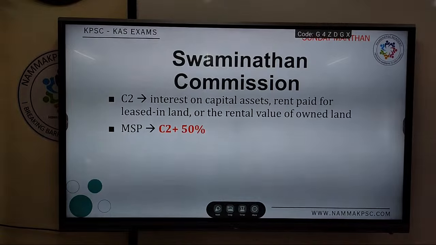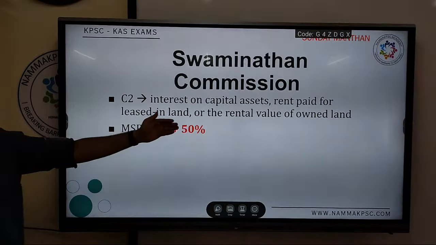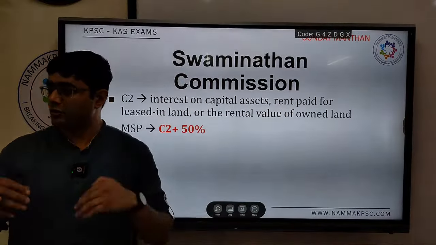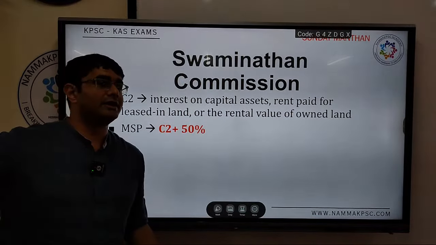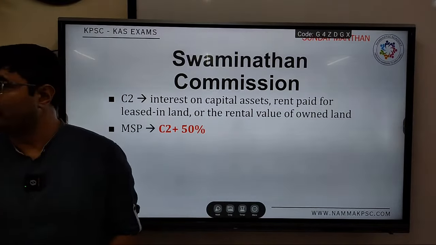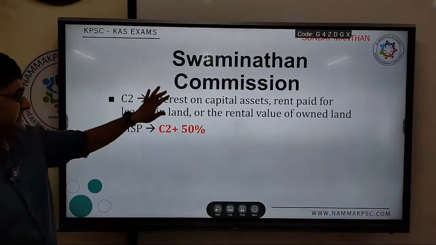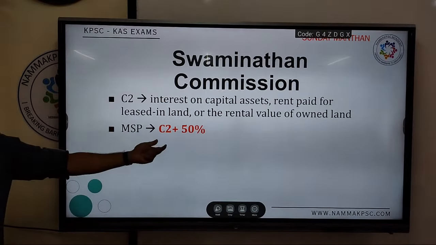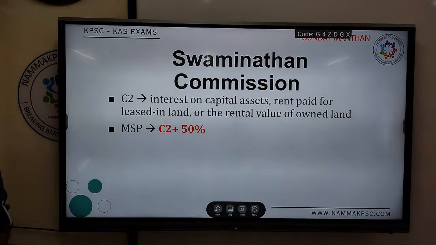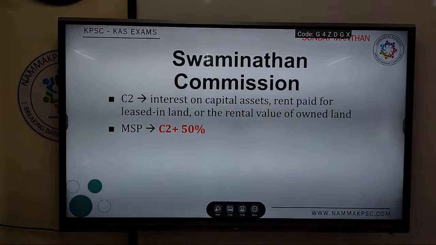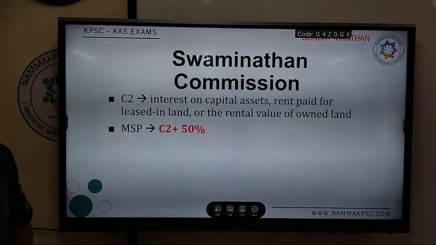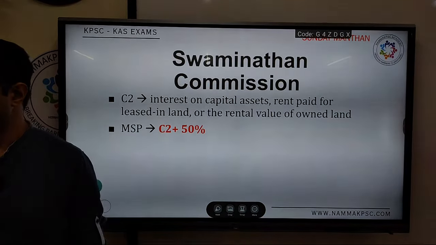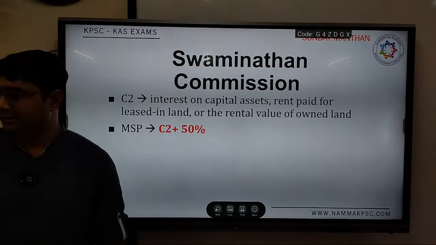Or if you are renting or leasing the land, the rent paid, or it can be the rent value of own land. Your own land, if you are giving it on rent, what will be the cost that you are going to get? That average is taken, that is C2. So the MSP proposal is C2 plus 50% of it. This is the demand that the farmers are making. Even the state government has requested the central government to fix the MSP based on this. Okay.